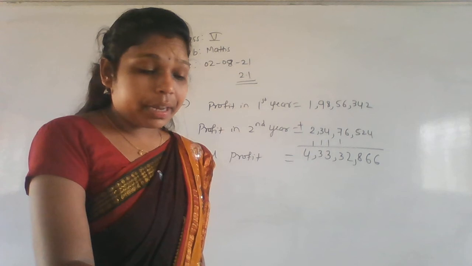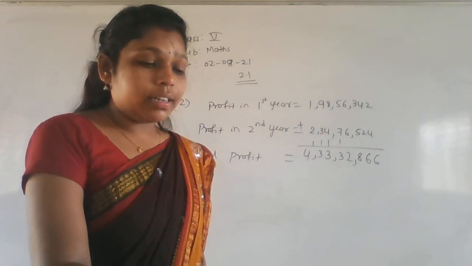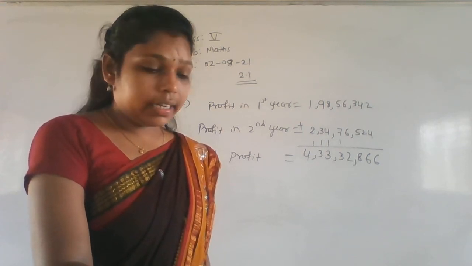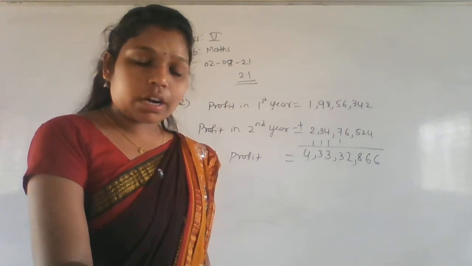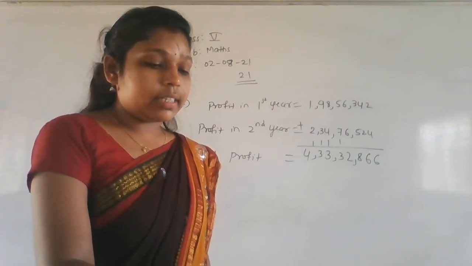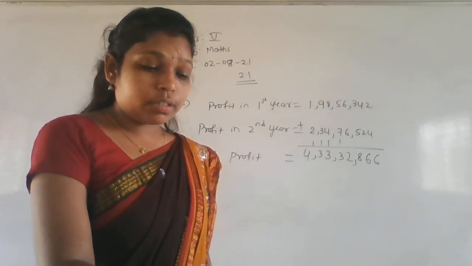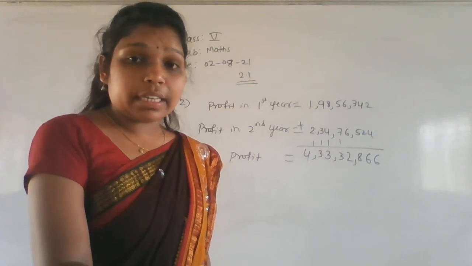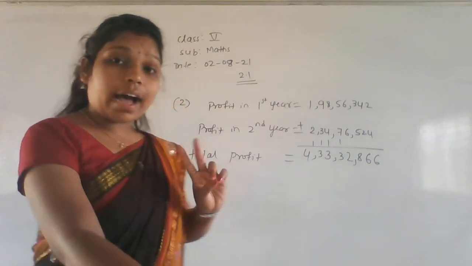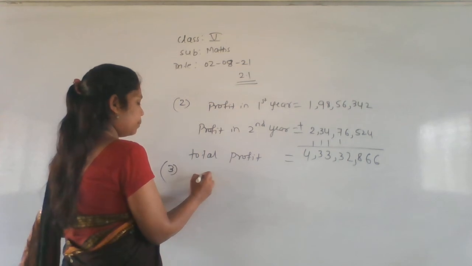For flat, how much money he spent? That is 12,32,98,234. For car, how much he spent? That is 45,23,600. So what is the total money he spent here? We have to do the addition. Okay, right here.